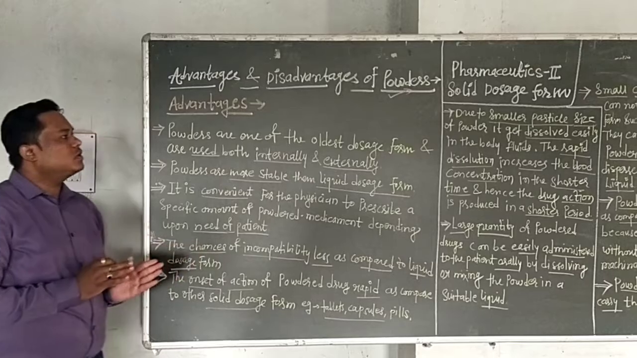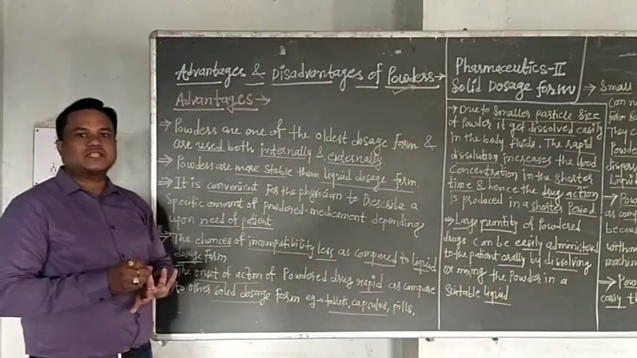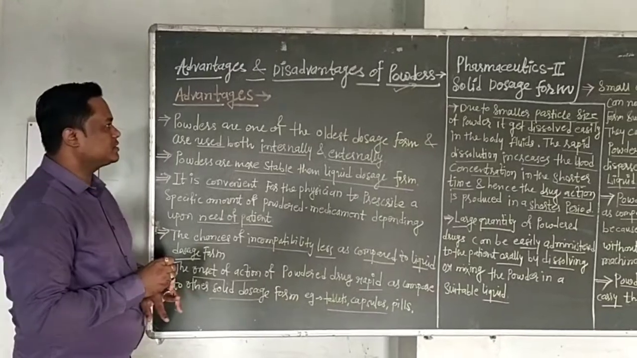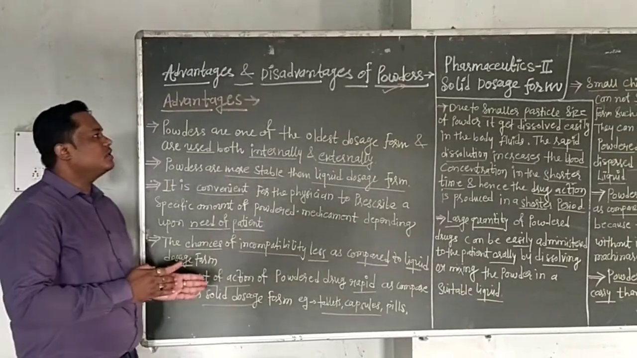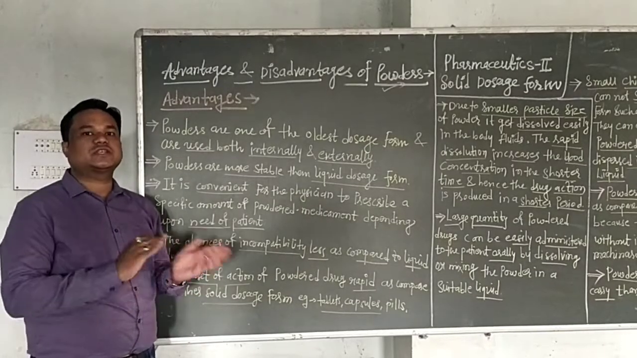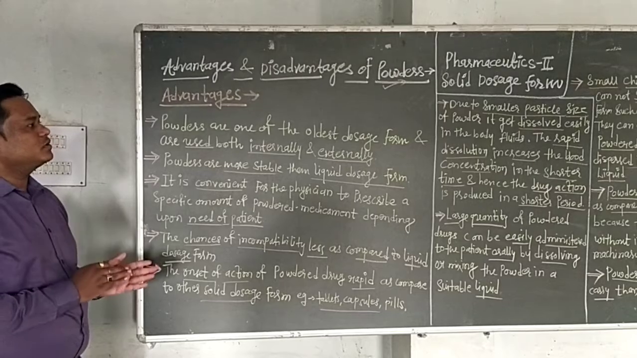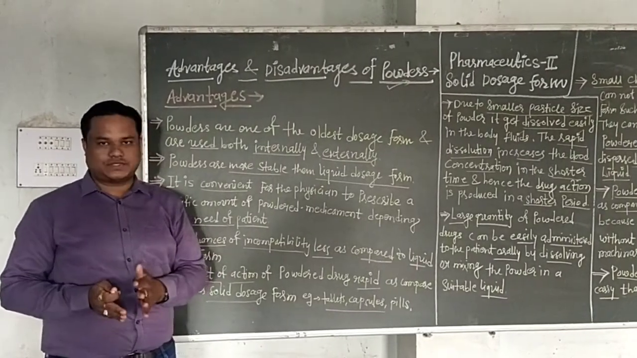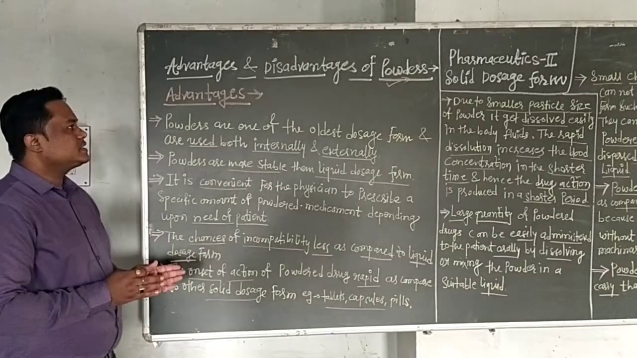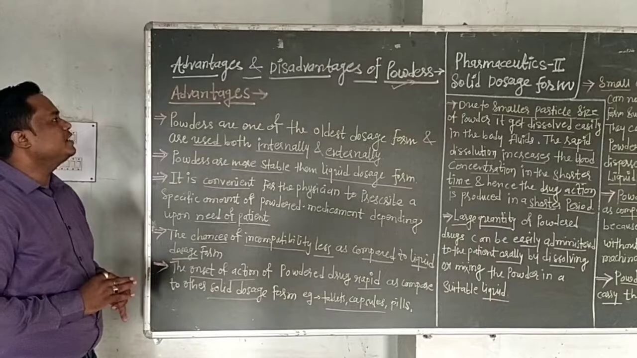Examples of bulk powders used externally are dusting powders, snuffs, insufflators, or tooth powders. These are the examples of bulk powders which are used for external use. The second category is bulk powders used for internal use. The first is granules or fine powders. These are used for internal use.